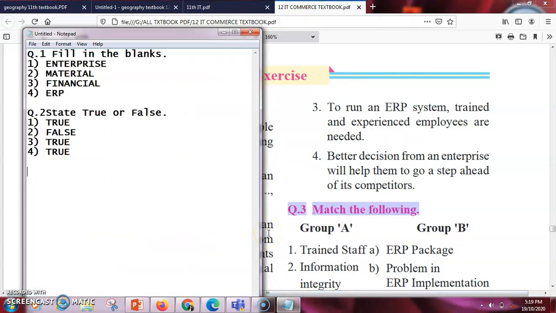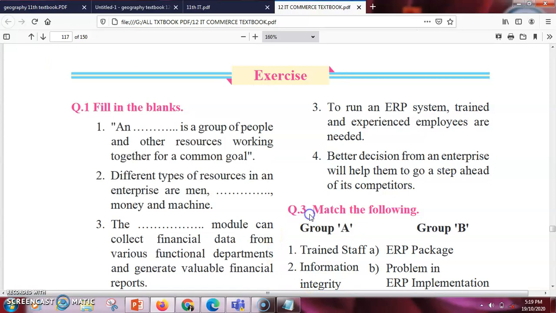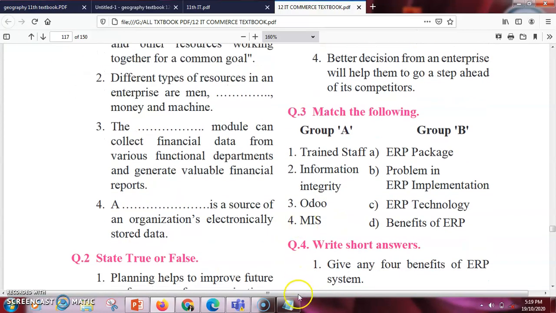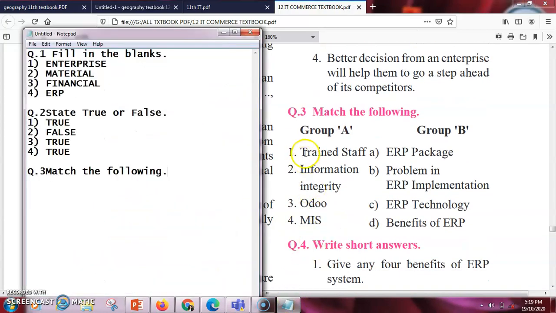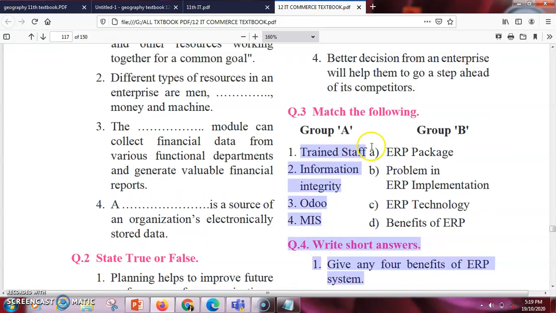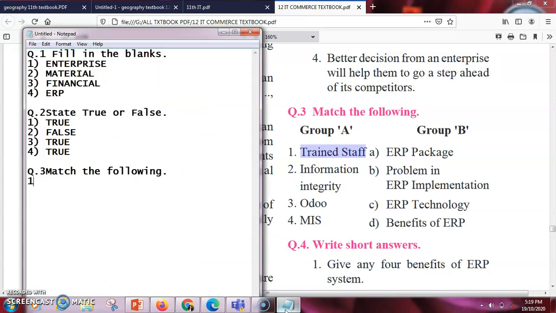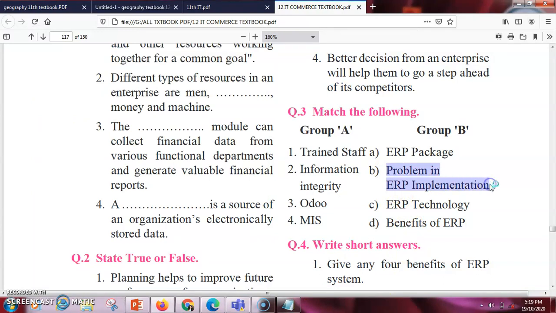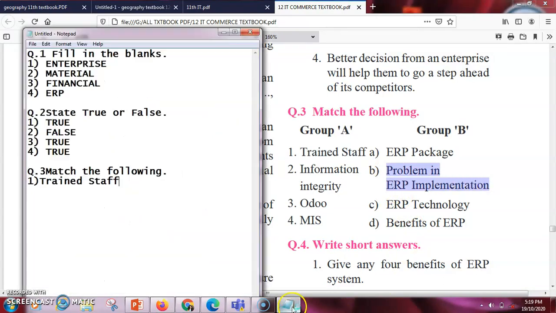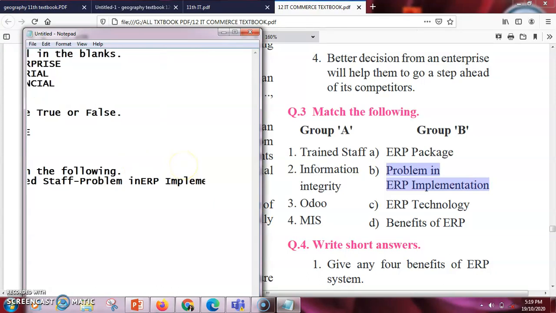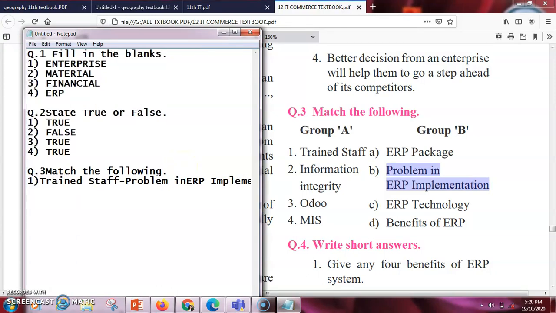So let us see the answers for your match the pairs. So this is, first is trained staff. So basically trained staff is going to help you in what that we are going to write here. So I'll just write here trained staff. So trained staff is going to do or solve the problems of ERP implementation. Okay, so this is the right answer. That is, it is going to solve the problems of ERP implementation.